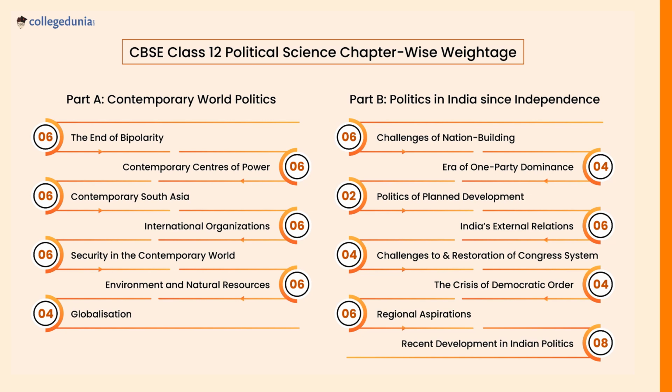The Crisis of Democratic Order will carry a weightage of 4 marks. Regional Aspirations will carry a weightage of 6 marks. Recent Developments in Indian Politics will carry a weightage of 8 marks.